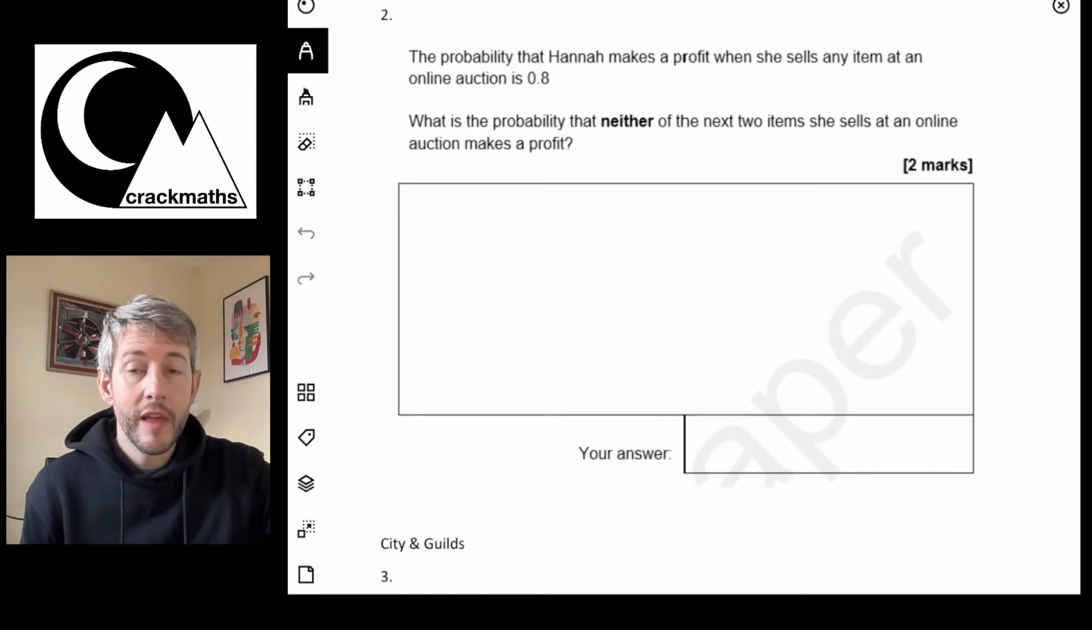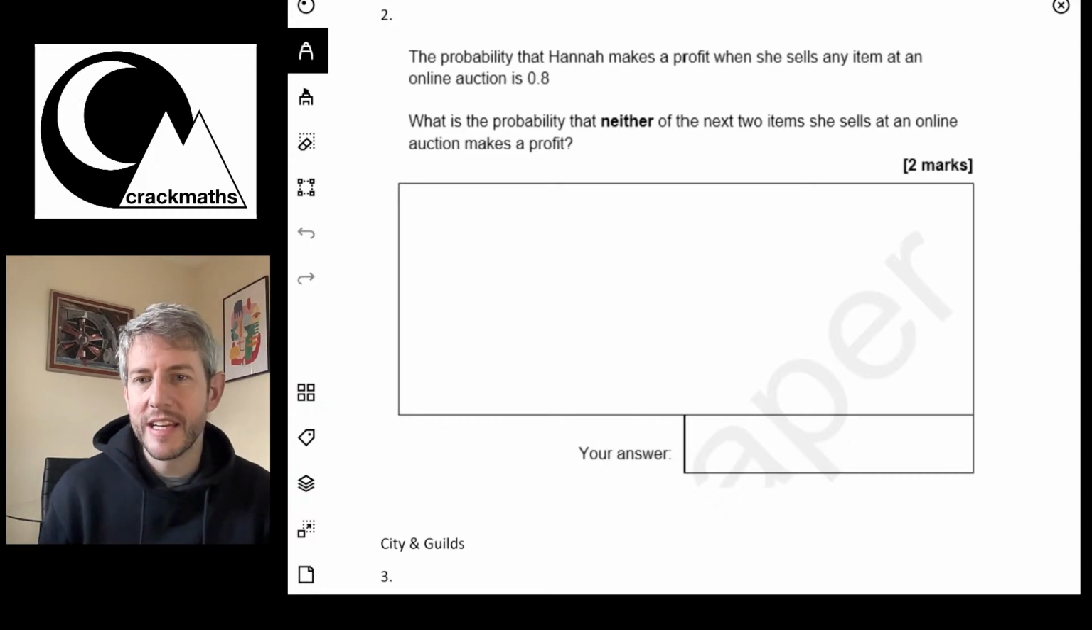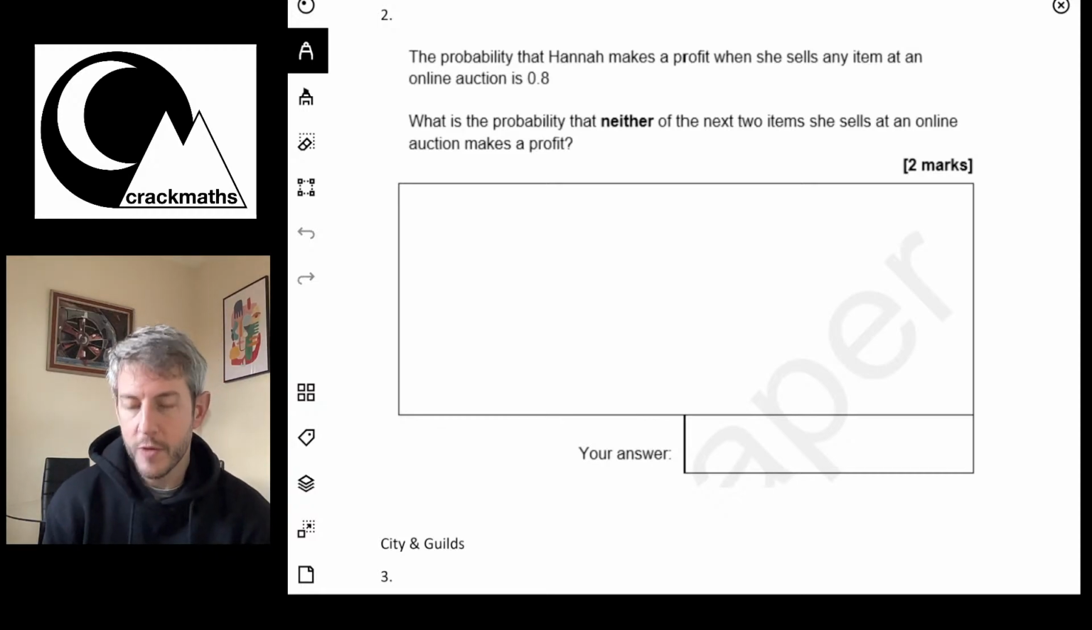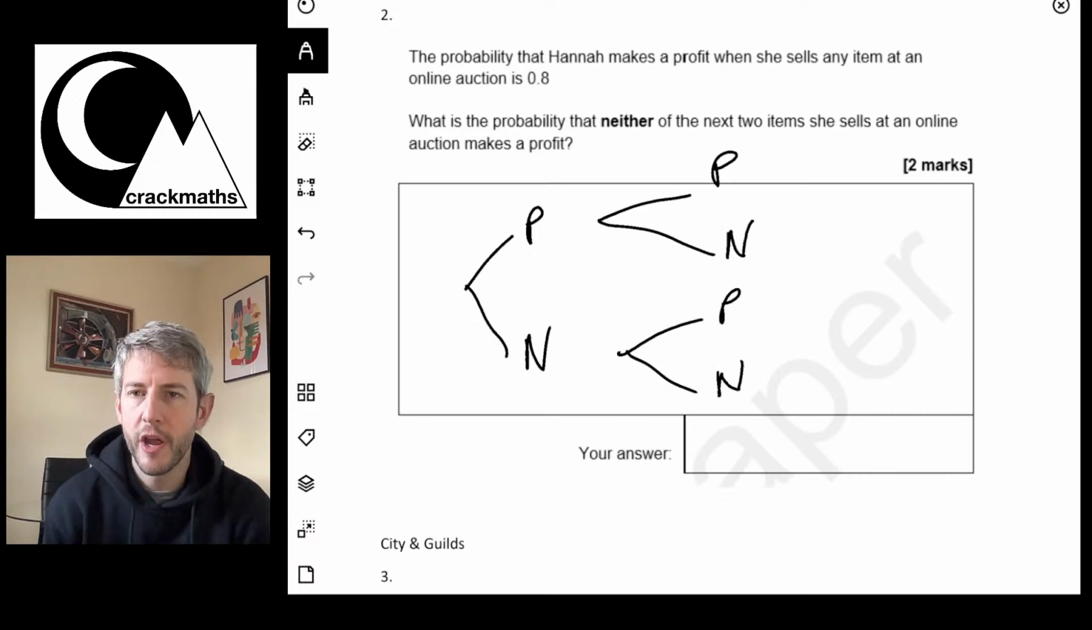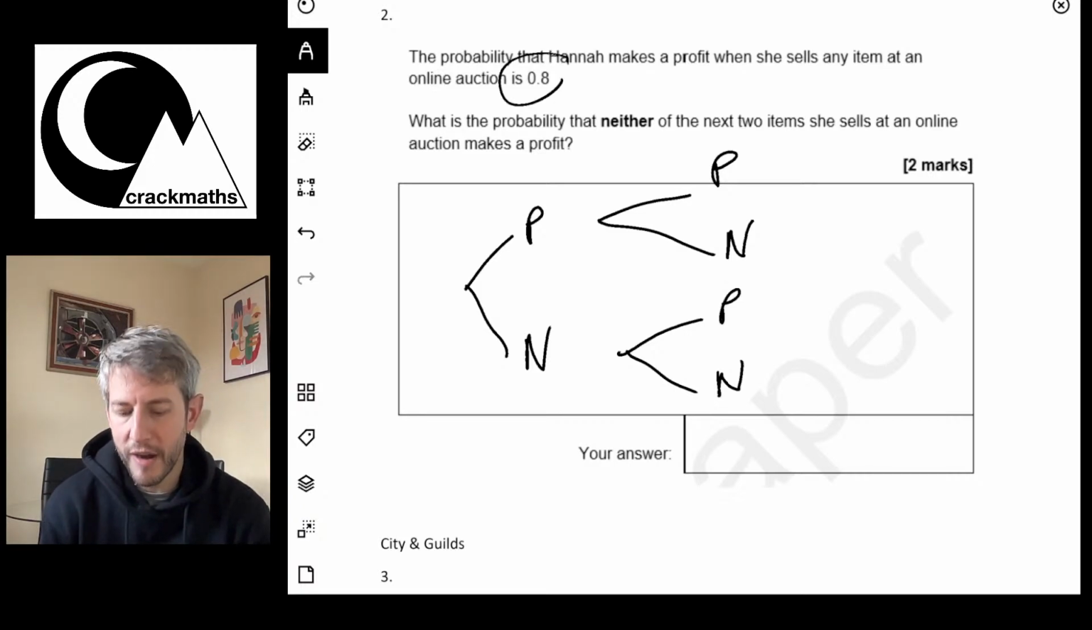Okay, so this is actually like probability trees here. So basically, what I'm going to do is she either makes a profit or she doesn't. So I'm going to call it P or N. P for profit, N for naught. Then what we've got here is P for profit, N for no profit, P for profit, N for no profit.